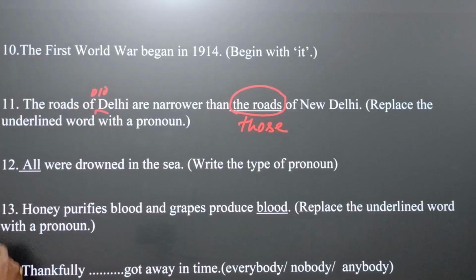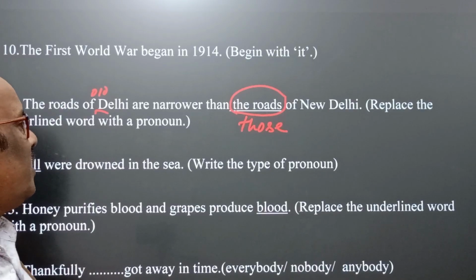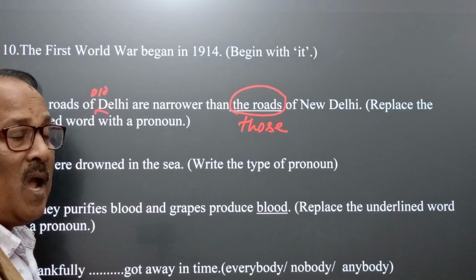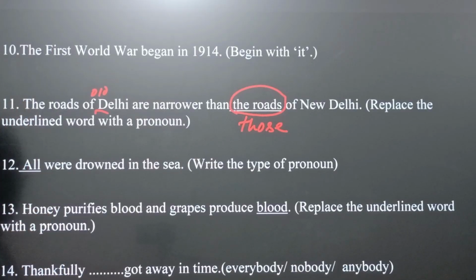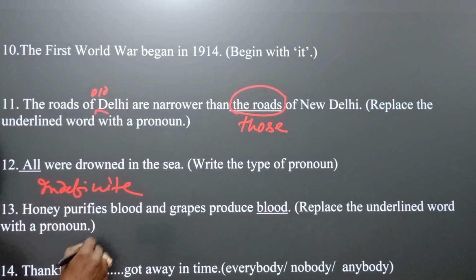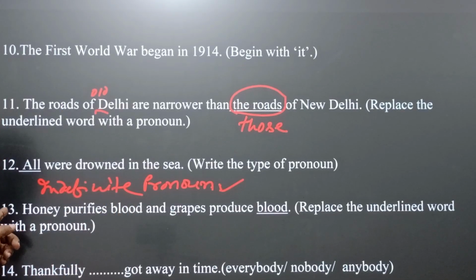Next, all were drowned in the sea. Write the type of pronoun. Yes. Here all is the underlined pronoun, and the type is here indefinite pronoun. And now come to question number 13.